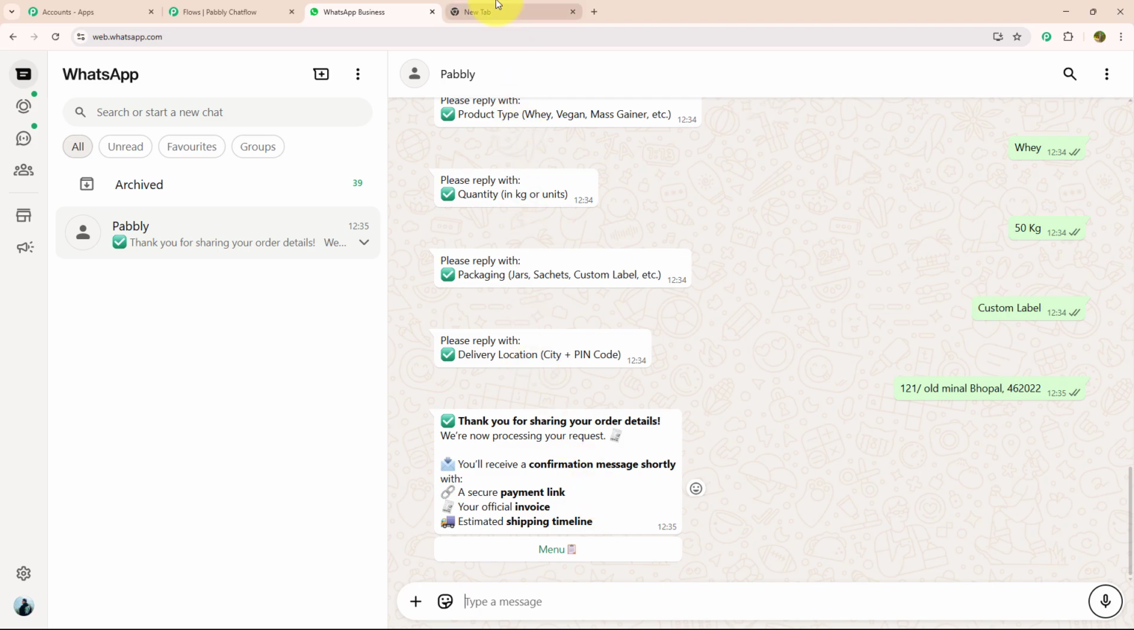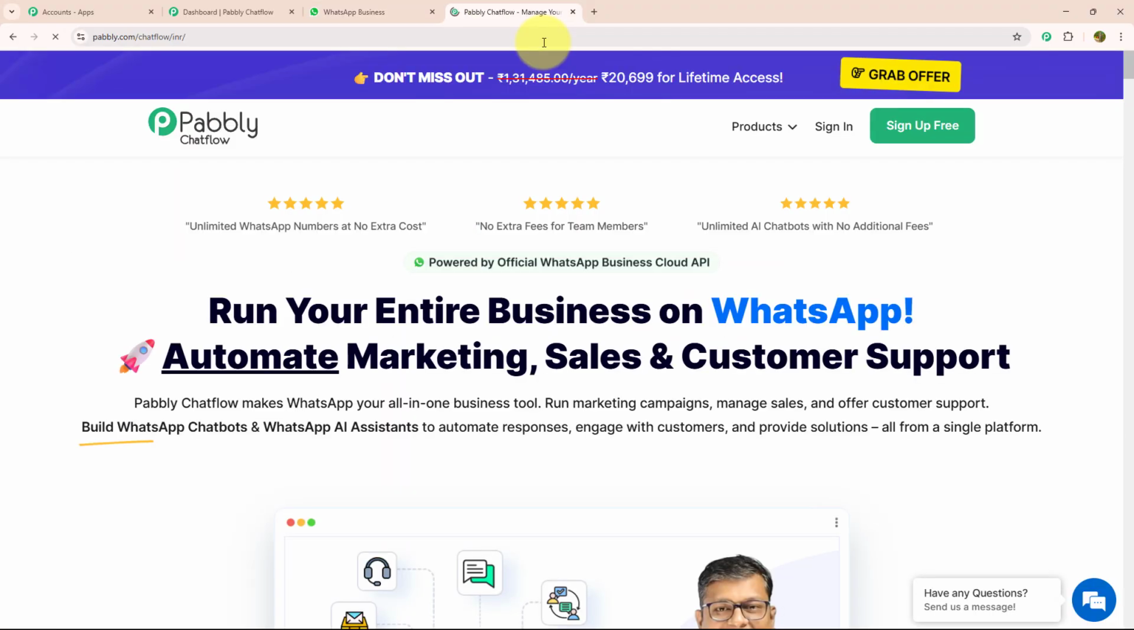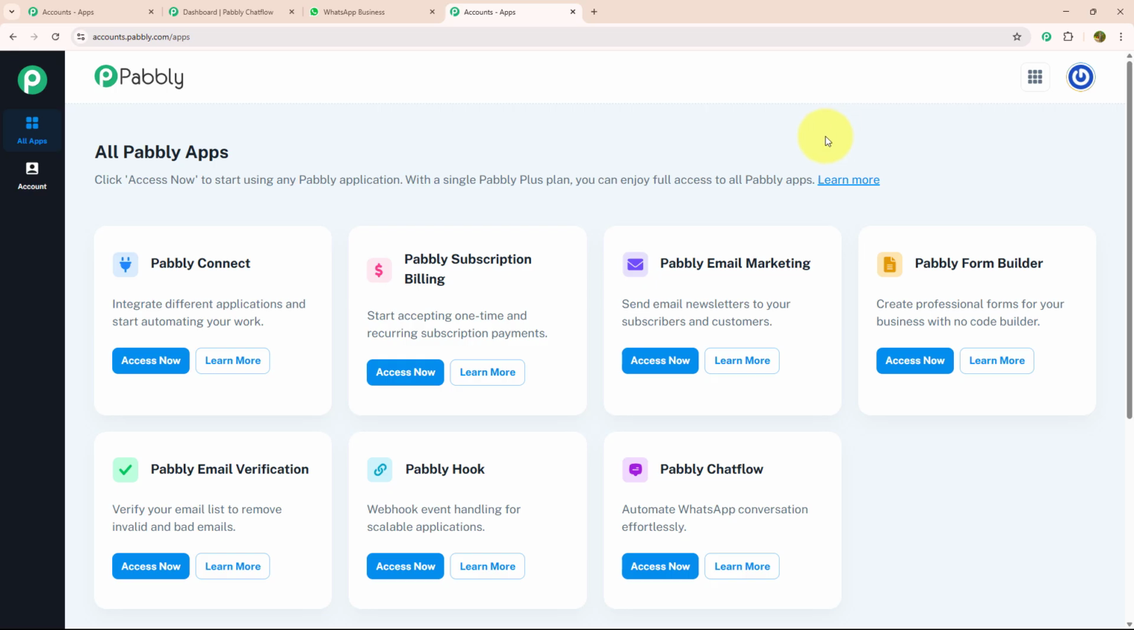For that, you need to open a new tab and search pabbly.com/chatflow. As soon as you search this, you will land on the pabbly.com page. Here you can see there are 2 options: sign up for free and sign in. If you are a new user, you can sign up for free. As I am an existing user, I will click on sign in. After signing in, you will land on the All Pabbly apps page.